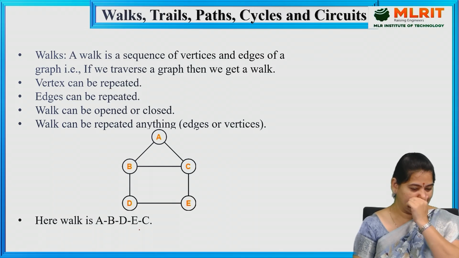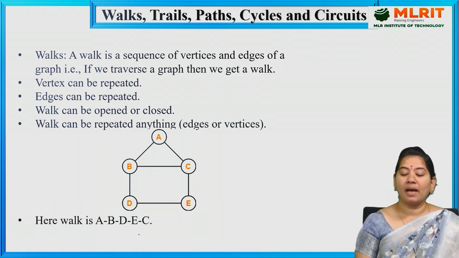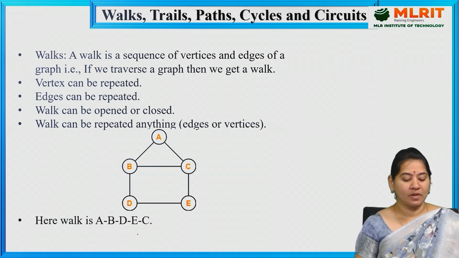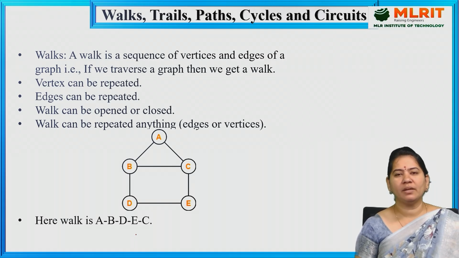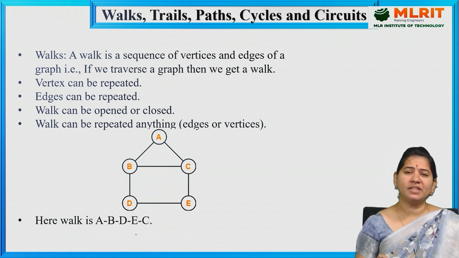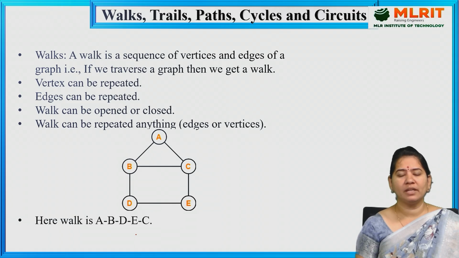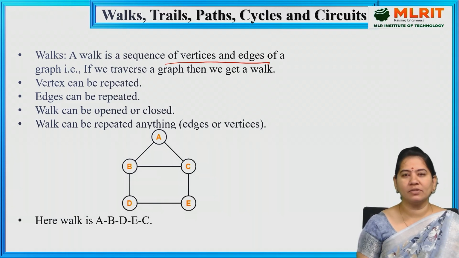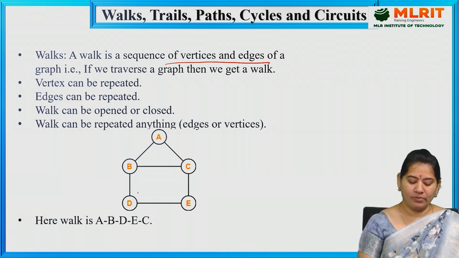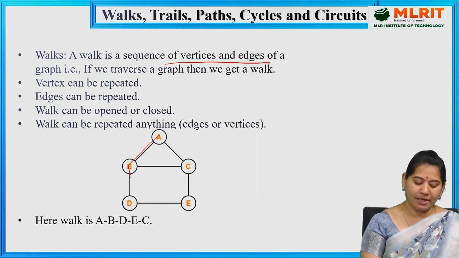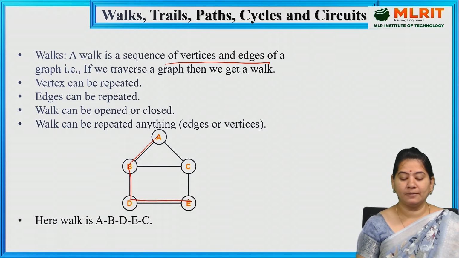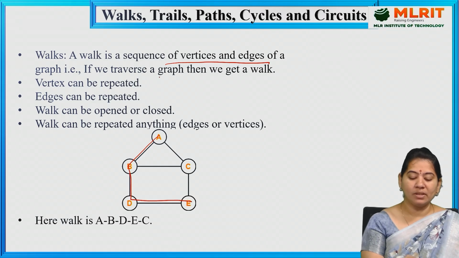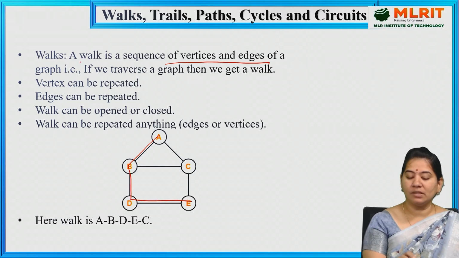So let us see here what is walk, trail, path, cycles and circuits. So first let us go for walk. So basically here walk is nothing but you are just traversing from one node to another node. Just visiting the nodes, so one by one, that is called just a walk. A walk is sequence of vertices and edges of a graph. Means here sequence of vertices means here A to B, B to D, D to A. This is one walk.